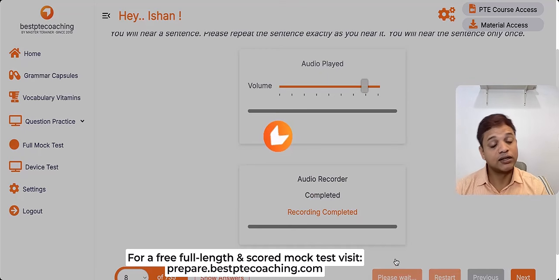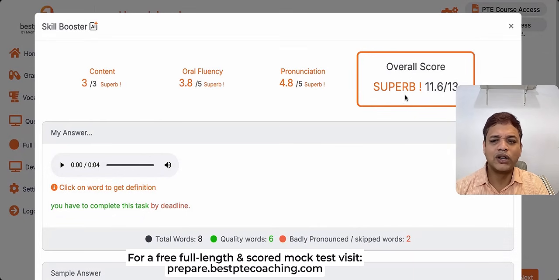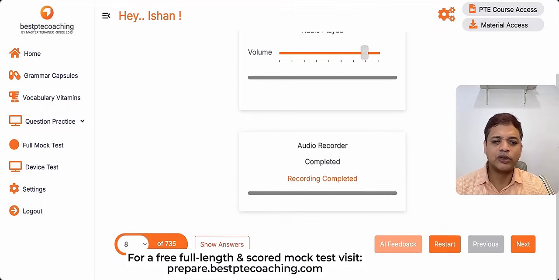Again, I gave a partial answer. Let's see what happens. Slow score is slightly down. So it is coming close to 11.6, isn't it? It's not a big deal, I think. It's happening. So somewhere it is penalizing, but it's absolutely okay.